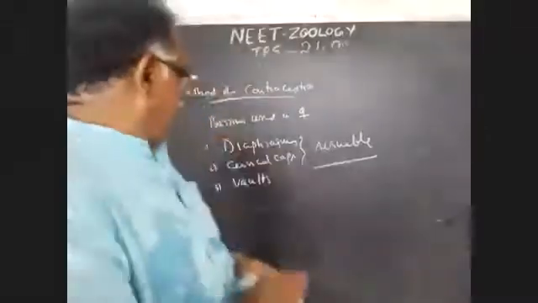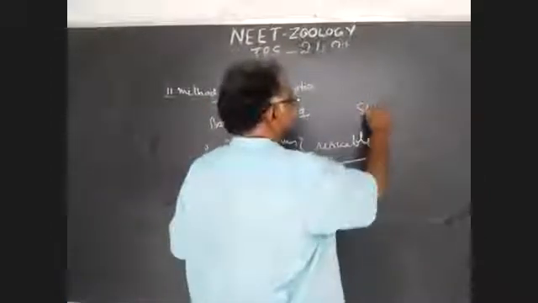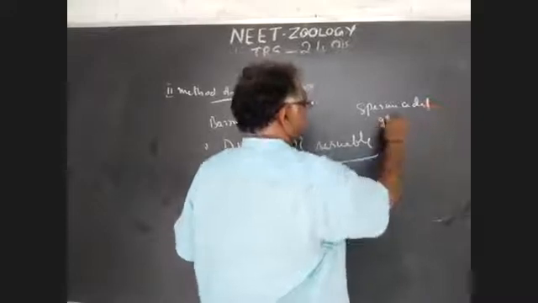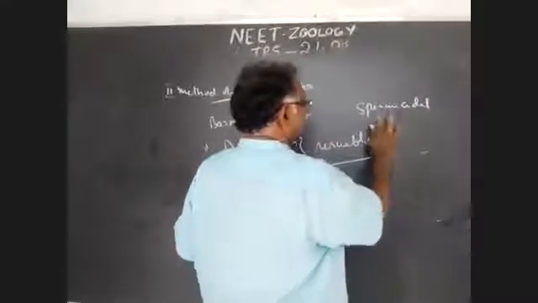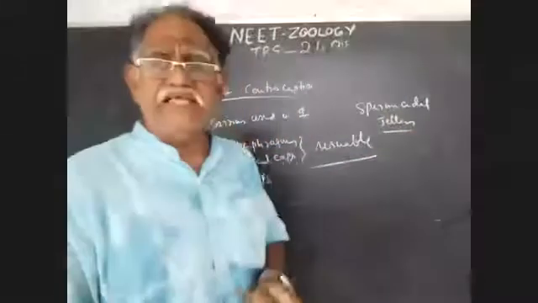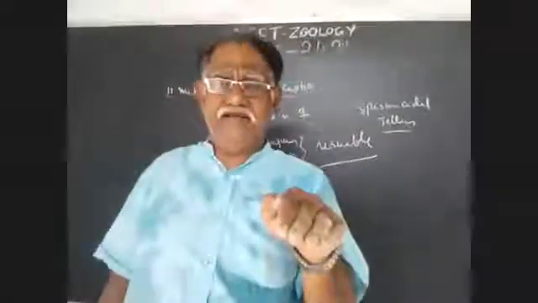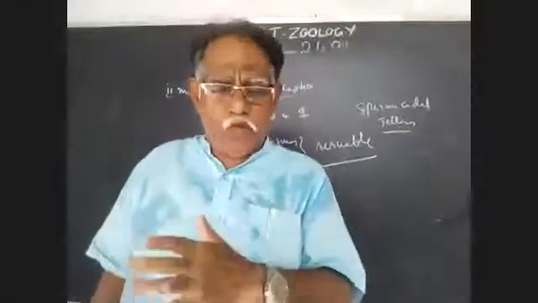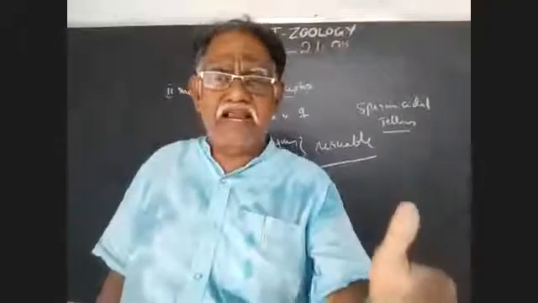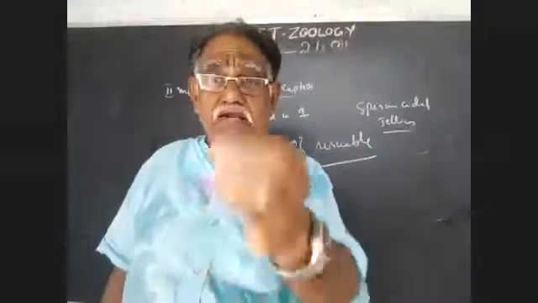For these diaphragms, cervical caps or warts, spermicidal jellies are applied. By that, sperms are killed when they reach these barriers. These are all reusable.